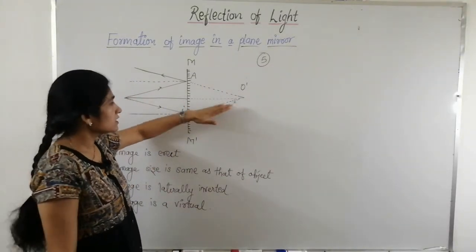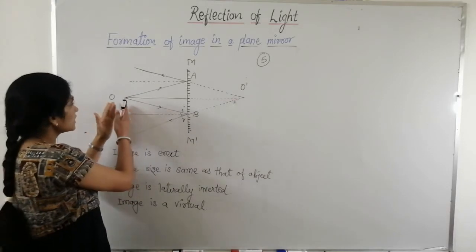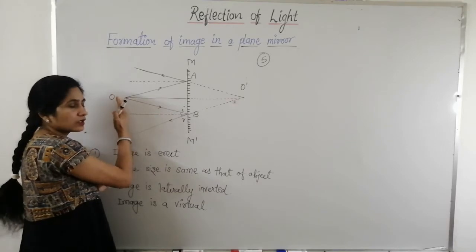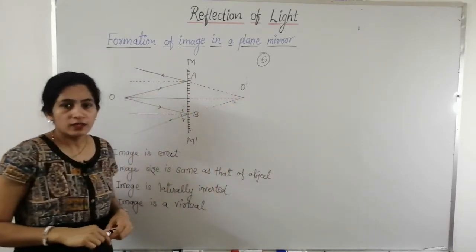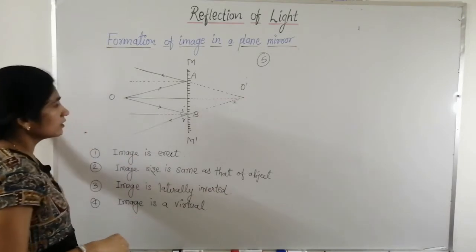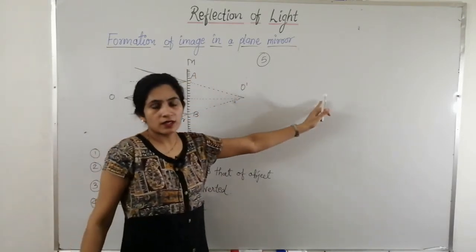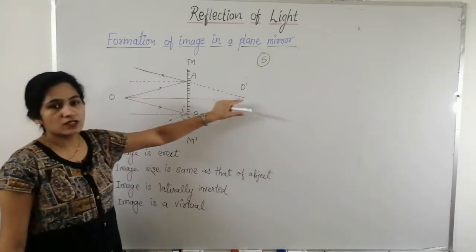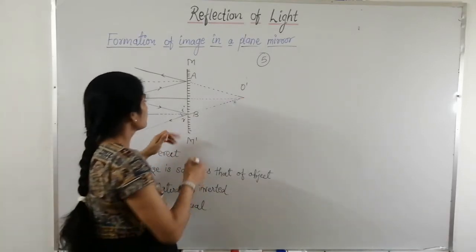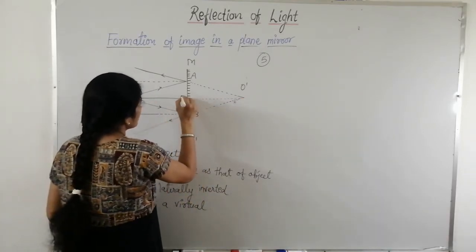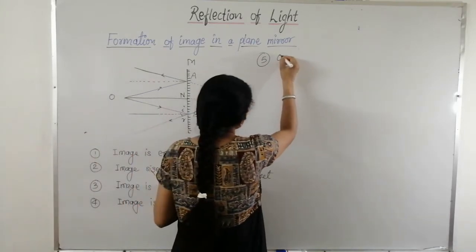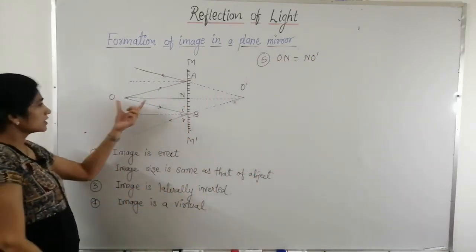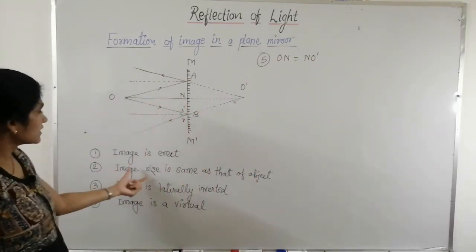Next property is the image is far behind the mirror as the object is in front of the mirror. It means if the object is at a distance of 10 cm, then the image will also form at a distance of 10 cm. If the object is at 1 meter from the mirror, then the image will form at a distance of 1 meter. It means the object distance and image distance are the same. In simple language, suppose this point is N, then ON is equal to NO dash. That is, object distance and image distance are the same and size is also the same.